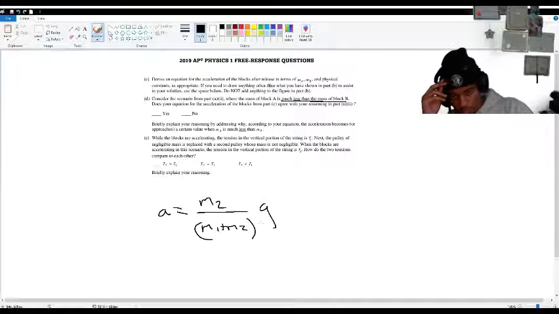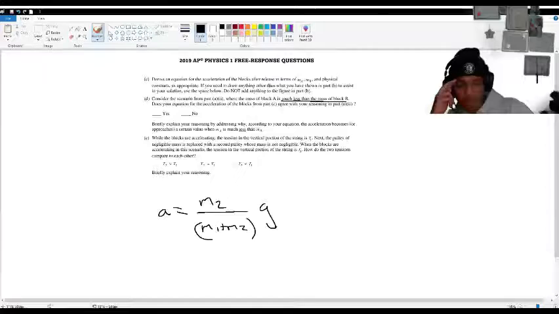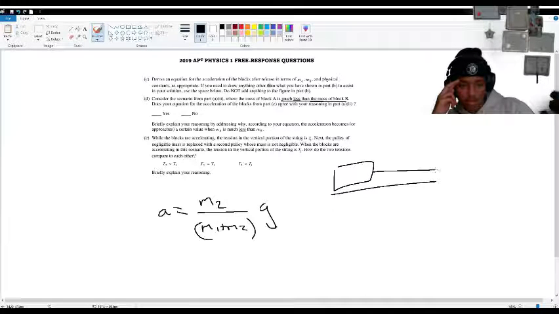So essentially, a is equal to this. And this a is supposed to be, when you think about it, here, I'll show you. Let's draw it. I think drawing will help us. Here's mass 2, here's 1, and this is the table.